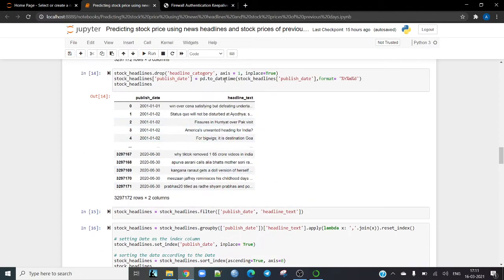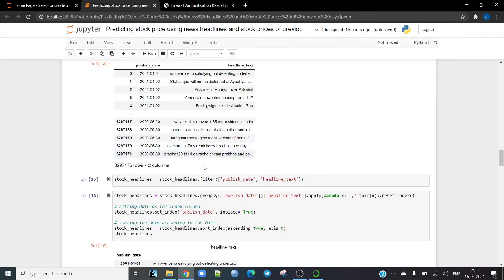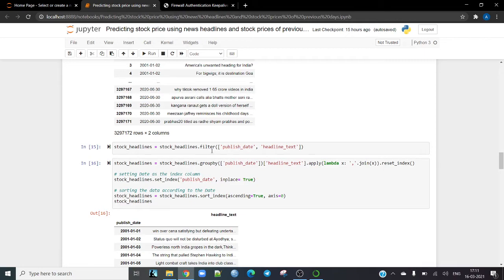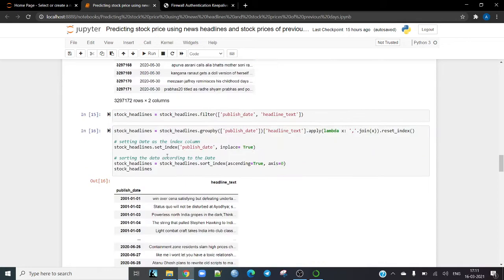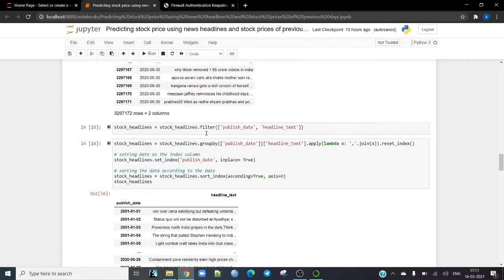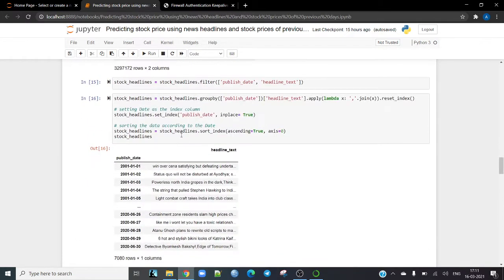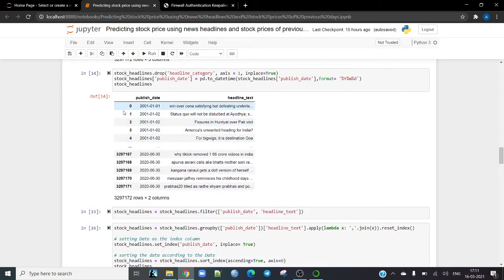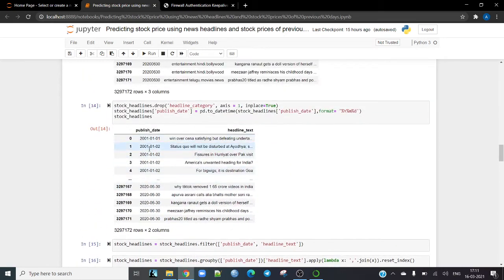In this, we convert the published date column to datetime, and then I use the filter function to remove the first column, and then I use group by functions to group the news headlines according to the date, and then finally I use the index function so that I can set the index not to the first column but to the date column. After that I use the sort method so that I can sort the dates in ascending order.